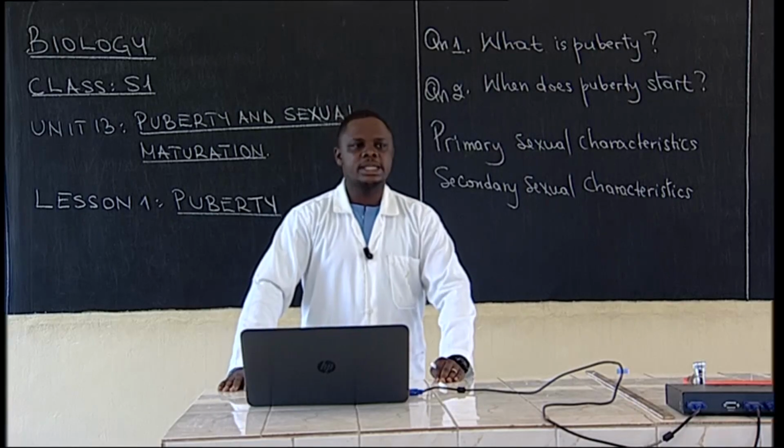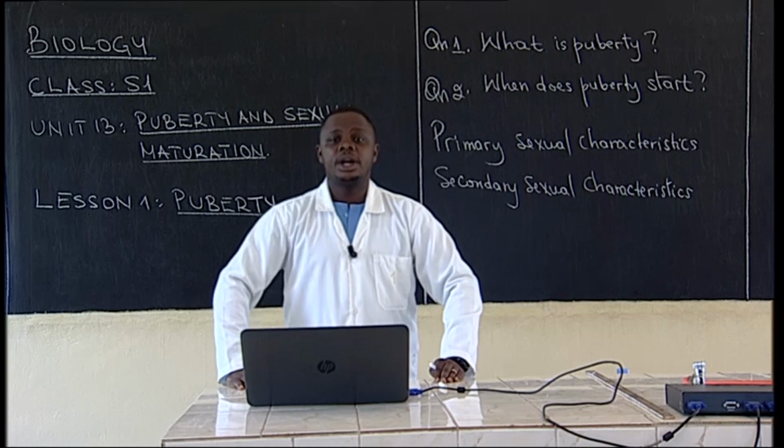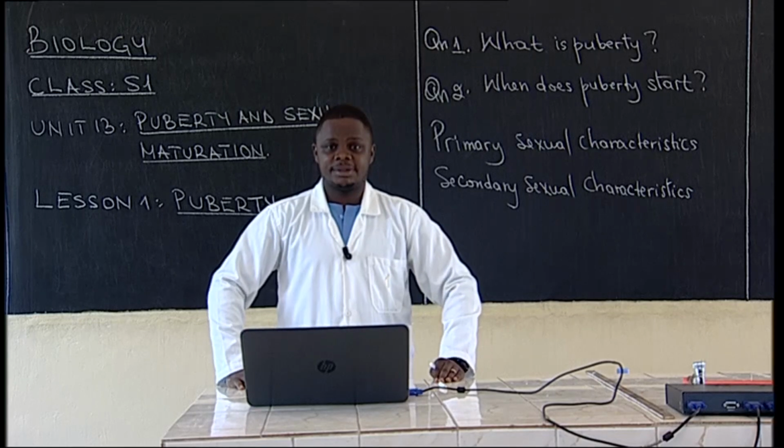Now, let us see examples of primary sexual characteristics. Body structures that make sexual reproduction possible are called primary sexual characteristics. Here we have ovaries in female. Remember, ovaries are part of the female reproductive system.